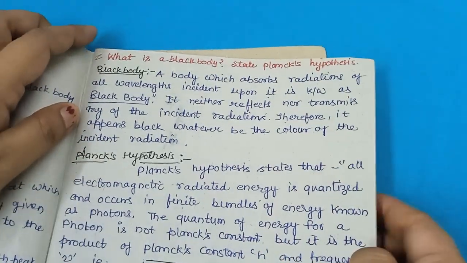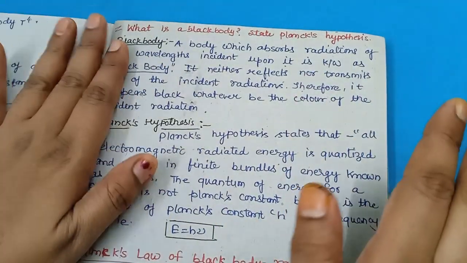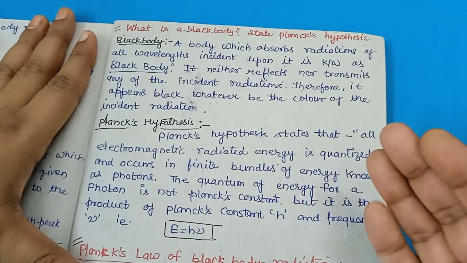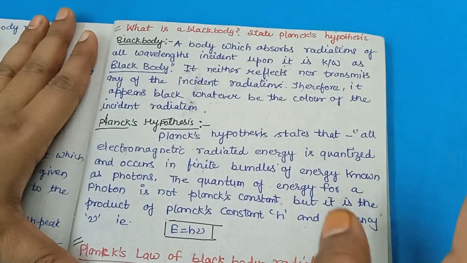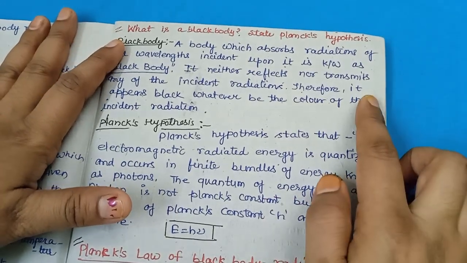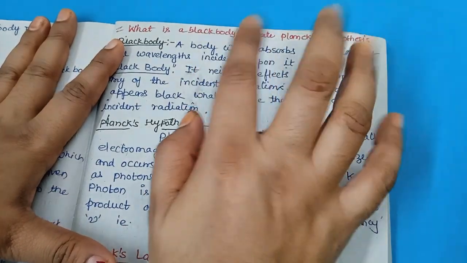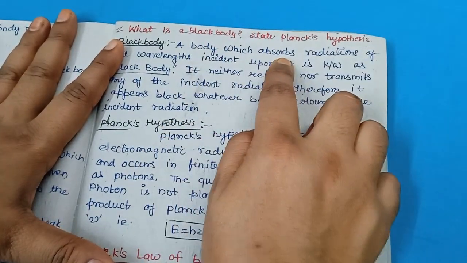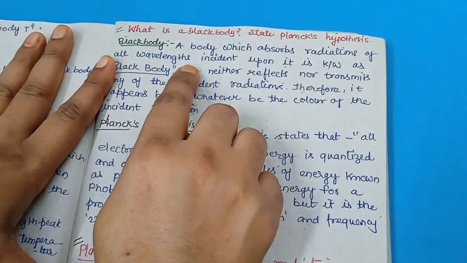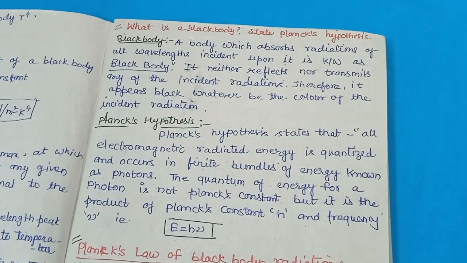When you are asked a question like what is a black body, you have to write this. See, what is a hypothesis? Hypothesis is not a law. Hypothesis means what we imagine, what we think about that. In Hindi we say avdharna. So a black body is a body which absorbs radiation of all wavelengths incident upon it.